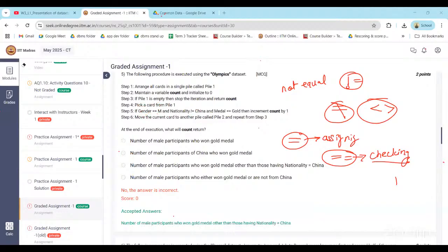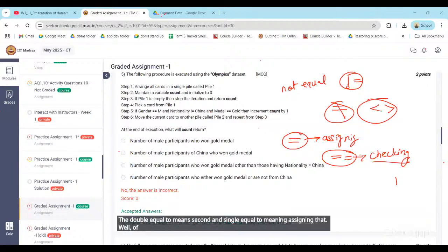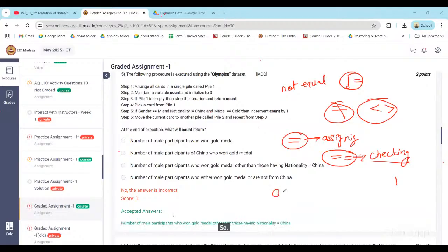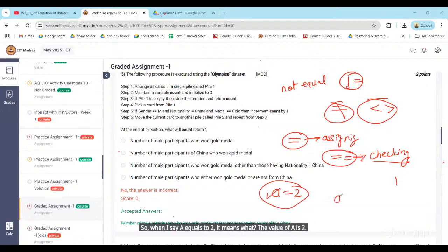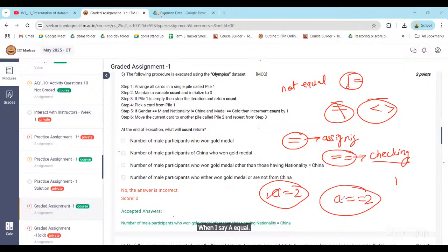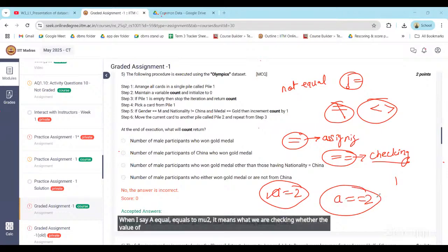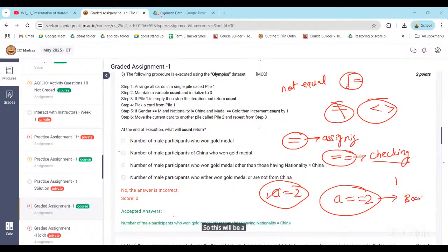Any doubt now in this question? No, sir, understood. The double equal to means checking and single equal to means assigning. When I say A equals 2, it means the value of A is 2. When I say A double equals 2, it means we are checking whether the value of A is equal to 2 or not. So this will be a Boolean output, and that is true here.